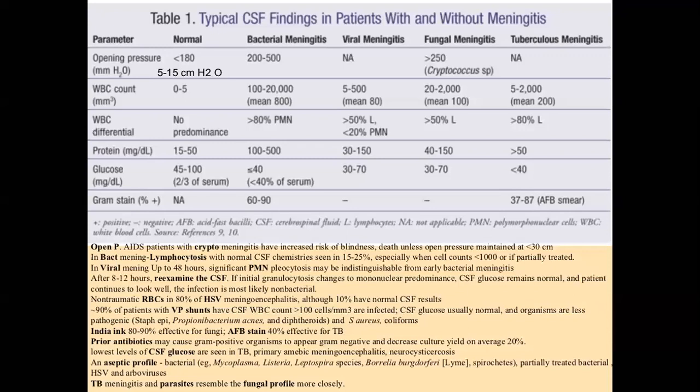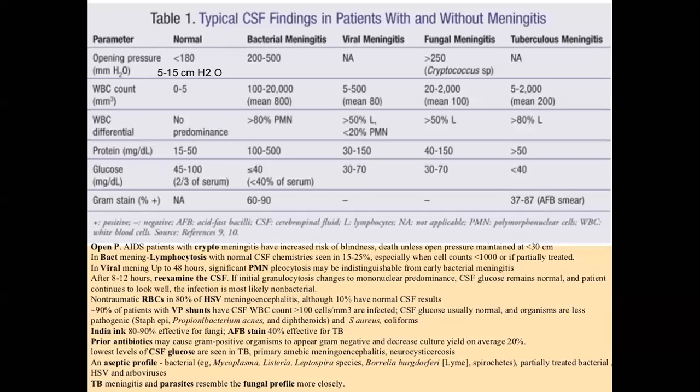In viral meningitis, WBC count is increased with lymphocytic predominance. Protein is increased. Glucose is normal. In fungal meningitis, opening pressure is increased, with lymphocytic predominance in the WBC count, protein is increased and glucose is normal. In tuberculosis meningitis, CSF pressure is normal, WBC count is increased with lymphocytic predominance, protein is increased and glucose is